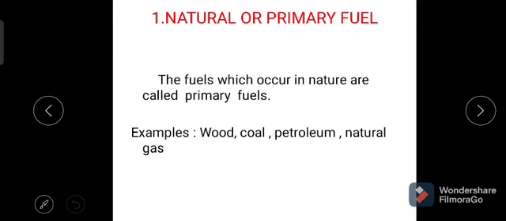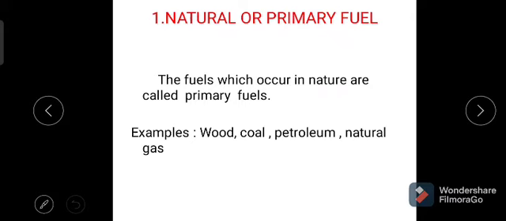Now let us see the natural or primary fuel. First, let us see the definition of the primary fuel. The fuels which occur in nature are called natural fuels, also called primary fuels.